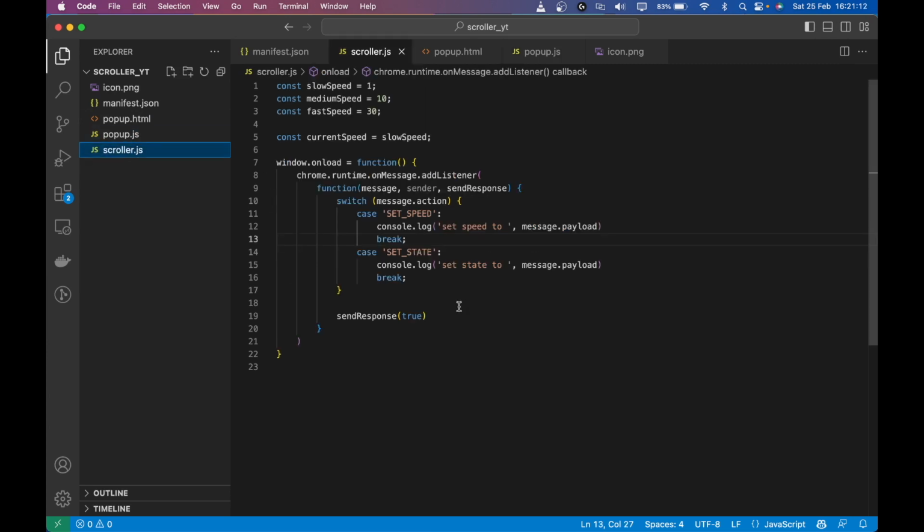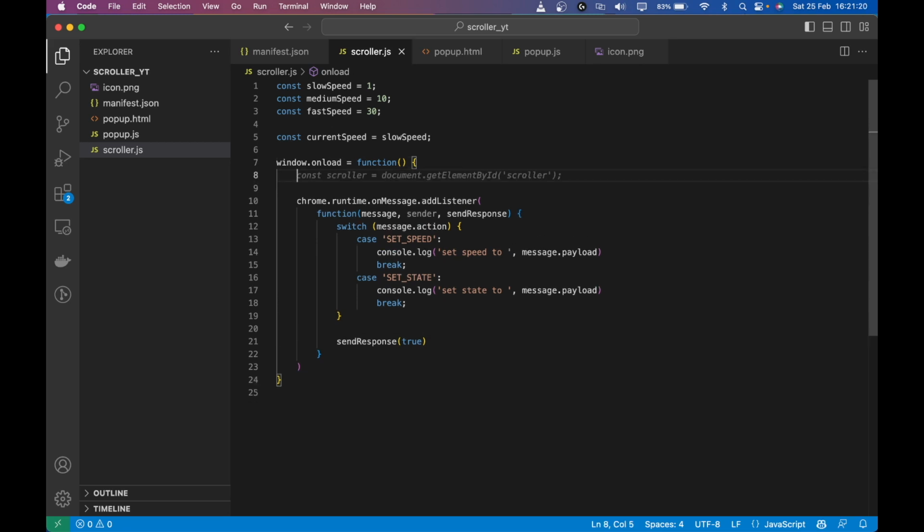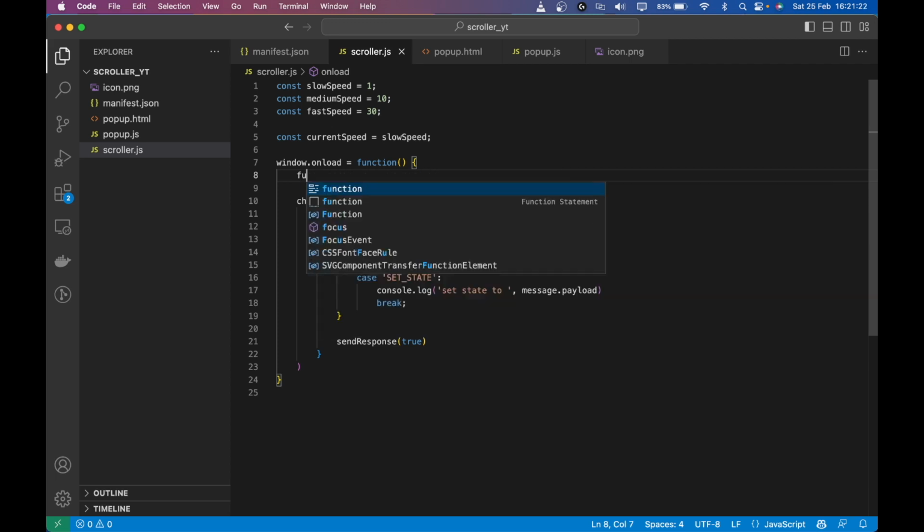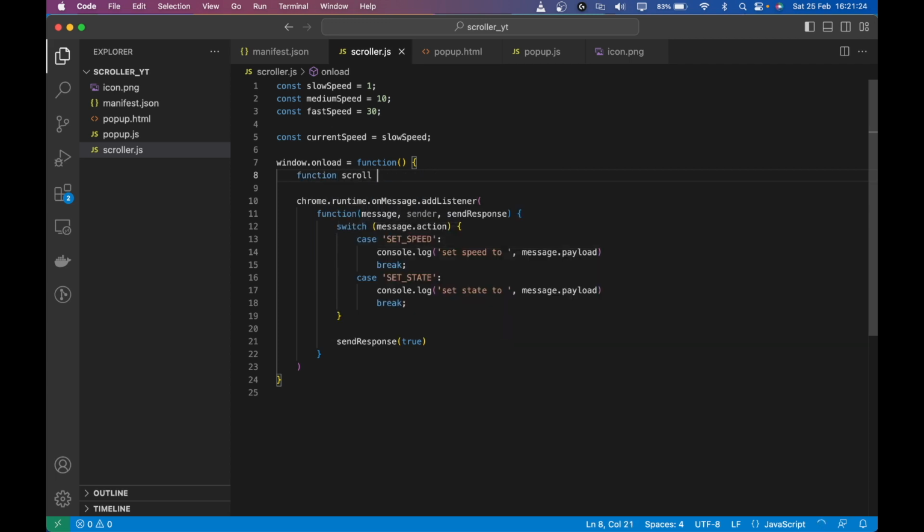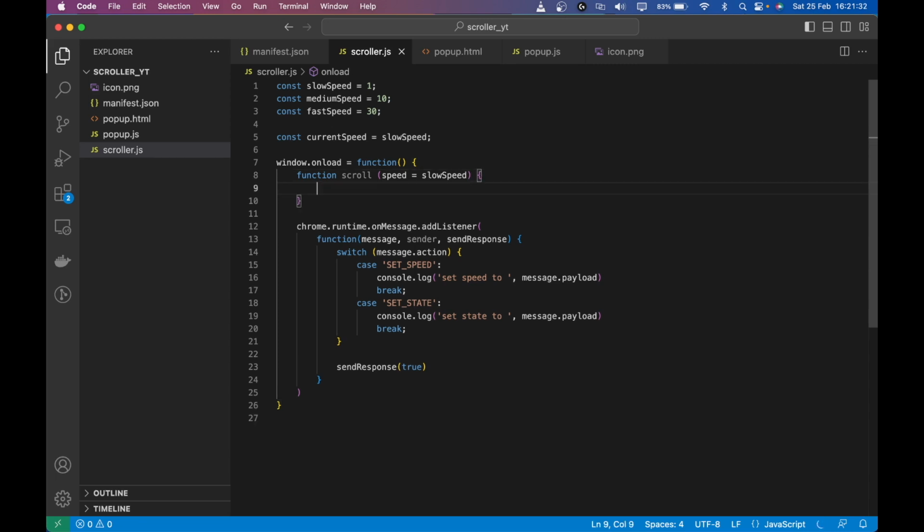So now in the scroller, we have everything, but what we really need is the scroll function, right? So let's do that. I'm going to create a function called scroll, which takes in speed. By default, that will be slow speed if nothing is provided.